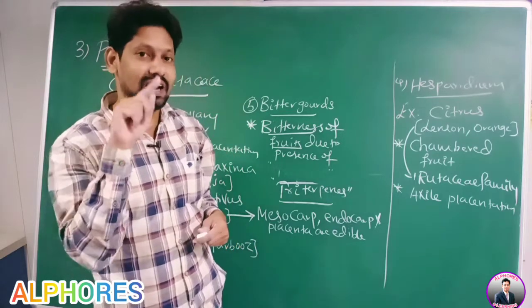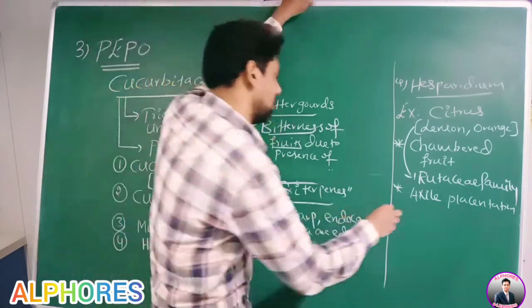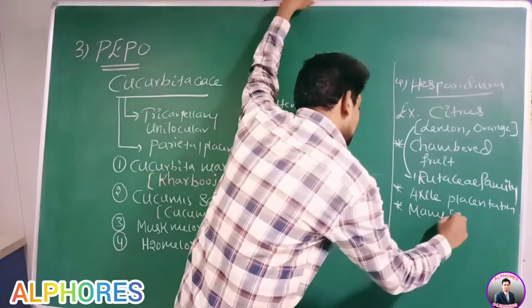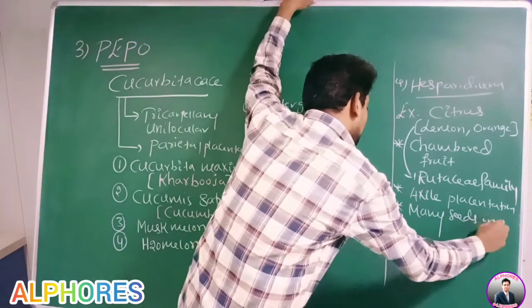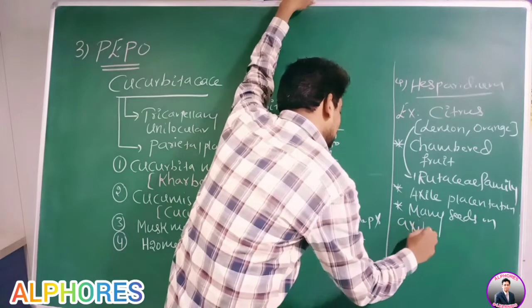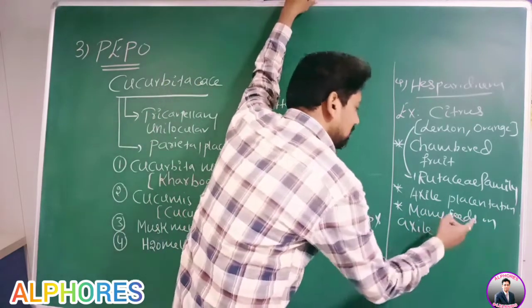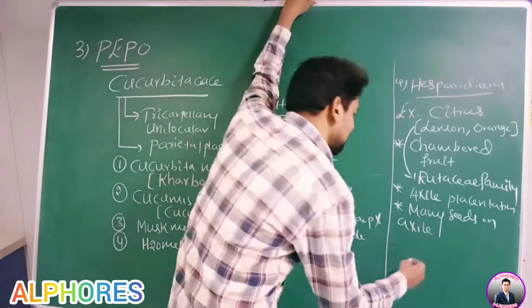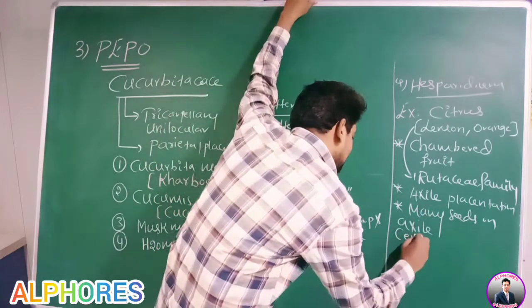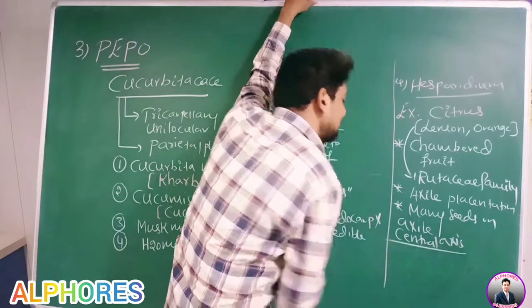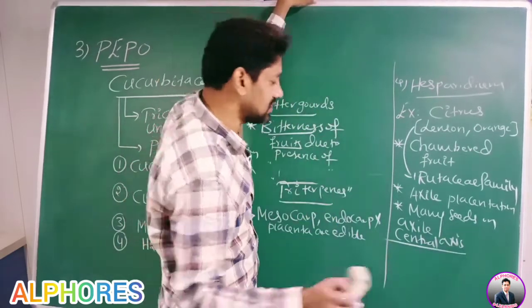Therefore, many seeds are present on the central axis. There is axial placentation present.